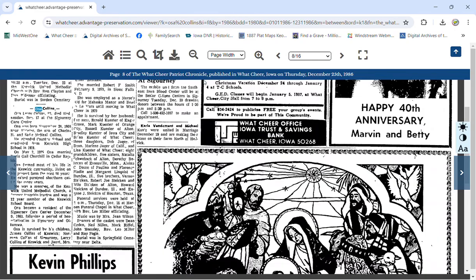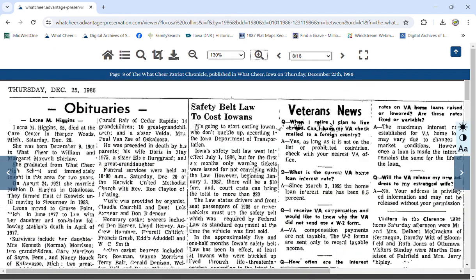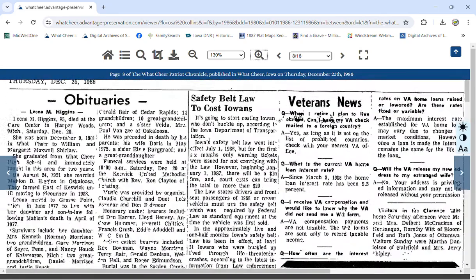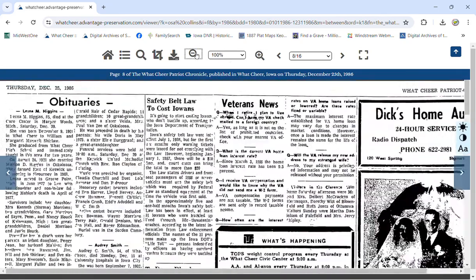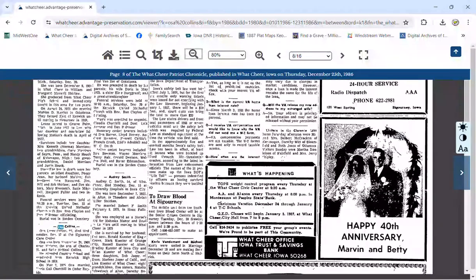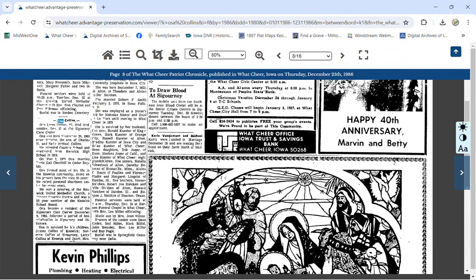And you can do different things with this toolbar that's up above here. You can make the print larger so you can see it easier. You can make it back down to where it was, smaller. Here is a download where I believe it downloads the whole page, and you can also crop. And this over here takes you back to the search results you were on before. But on this particular one, since it's my grandfather's obituary, I'm going to crop it.